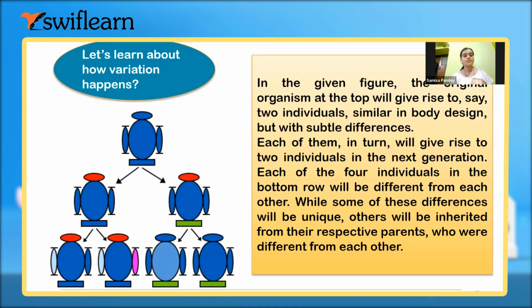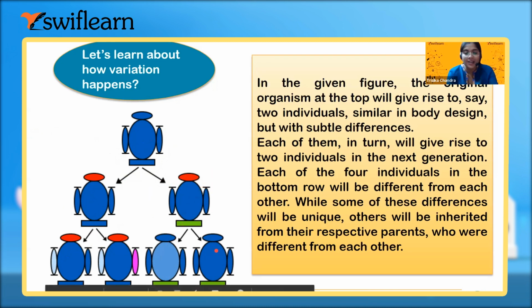Ma'am, from generation one, some changes are there in generation two, and then from generation two, its offspring will have some other changes. So in each and every generation, I can see that everyone is producing two offspring. This is the parent, two offspring; this is the parent, two offspring; and this is the parent, two offspring. Each and every offspring is different from each other, obviously different from their parents and also different from their siblings.